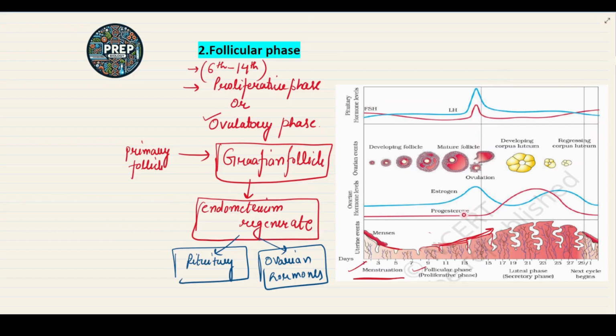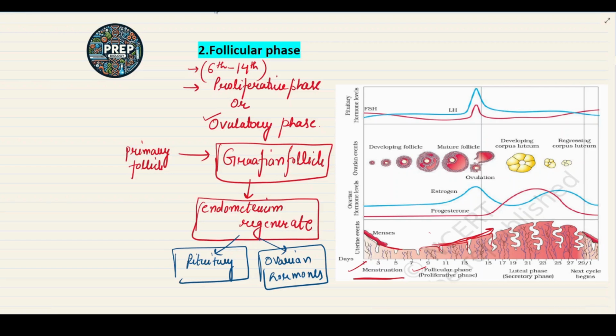during the follicle development. Okay, when the LH and FSH gradually increase, they stimulate the follicle development, and they also stimulate the estrogen. As you all can see here, this is the follicular phase, and the level of the estrogen is also increased. So in the follicular phase, LH and FSH increase in the pituitary gland, and in the ovarian hormones, the estrogen will increase. I hope this is clear to you all.